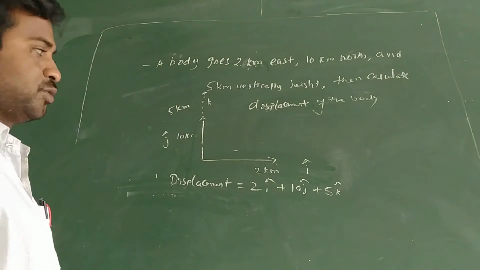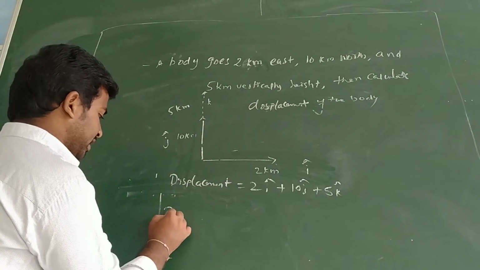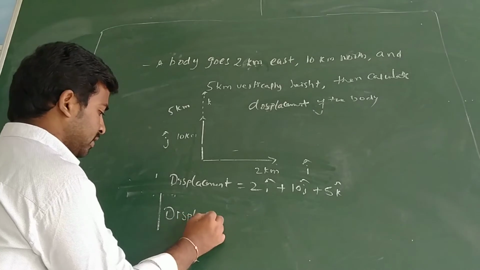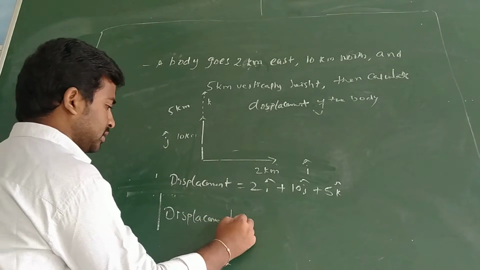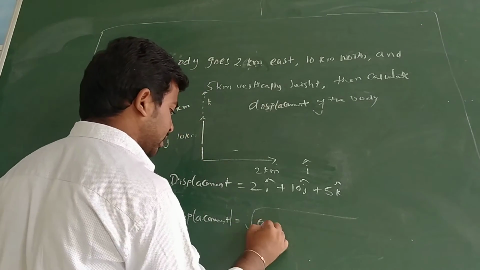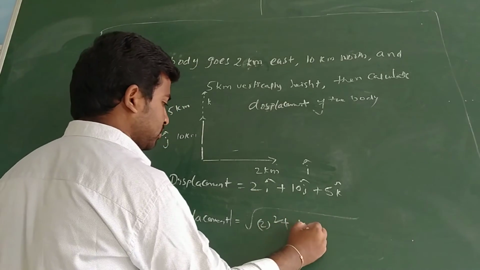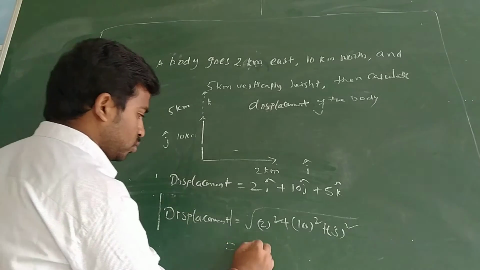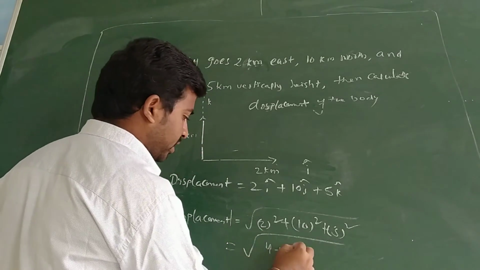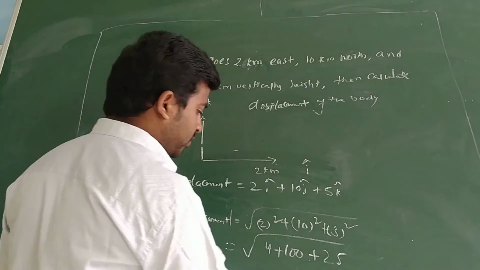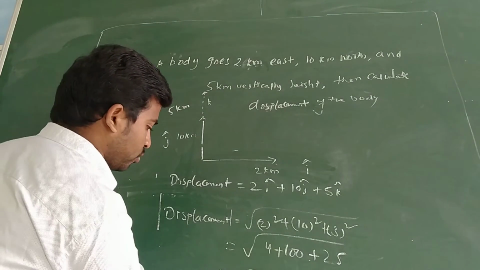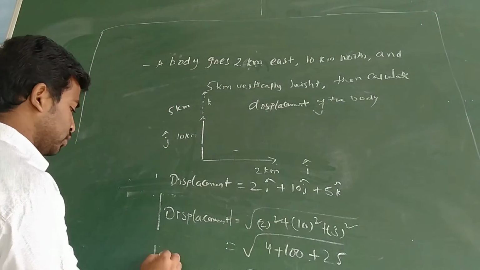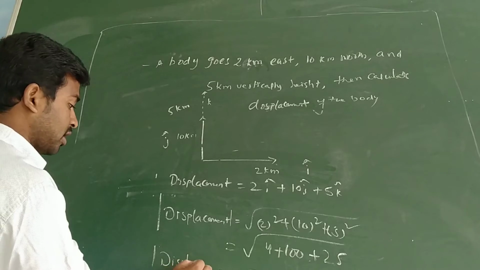How can we calculate displacement? If you want to calculate it, the magnitude of displacement is the square root of a square plus b square plus c square. Then 2 square is 4, 10 square is 100, 5 square is 25. So it is nearly root 129. This is the process of how we can calculate.